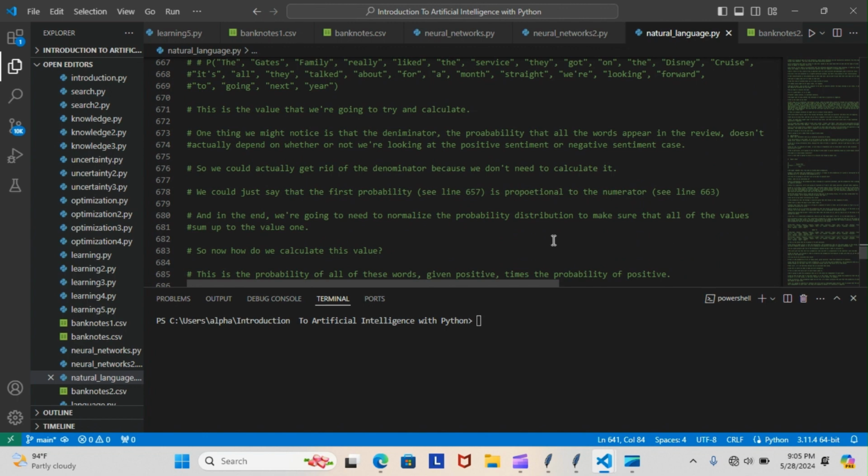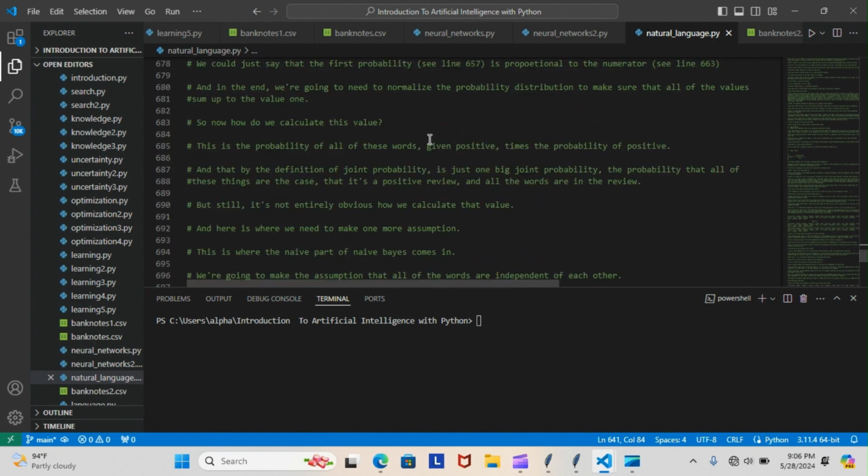And in the end, we're going to need to normalize the probability distribution to make sure that all of the values sum up to the value 1. So now, how do we calculate this value? This is the probability of all of these words given positive times the probability of positive. And that, by the definition of joint probability, is just one big joint probability: the probability that all of these things are the case, that it's a positive review and all of the words in the review. But still, it's not entirely obvious how we calculate the value.